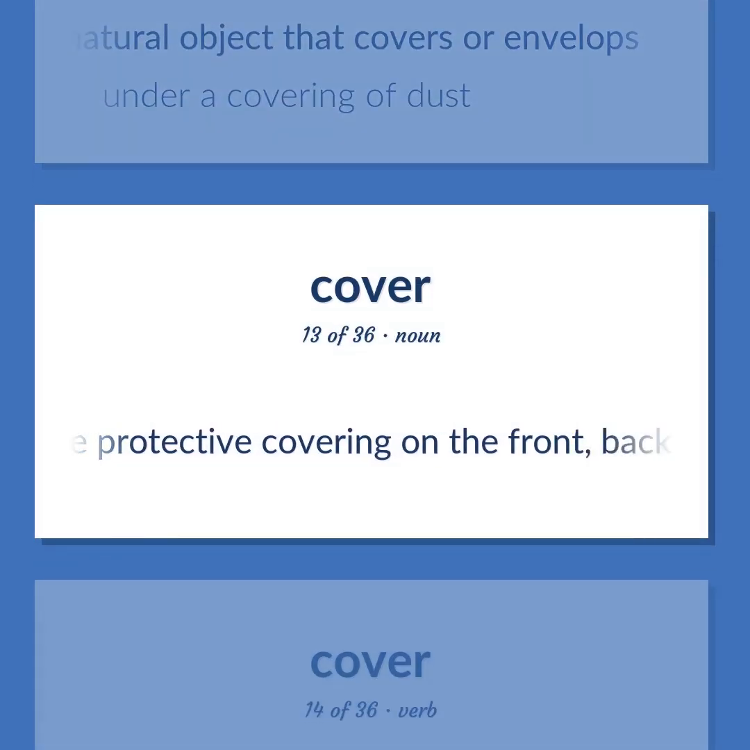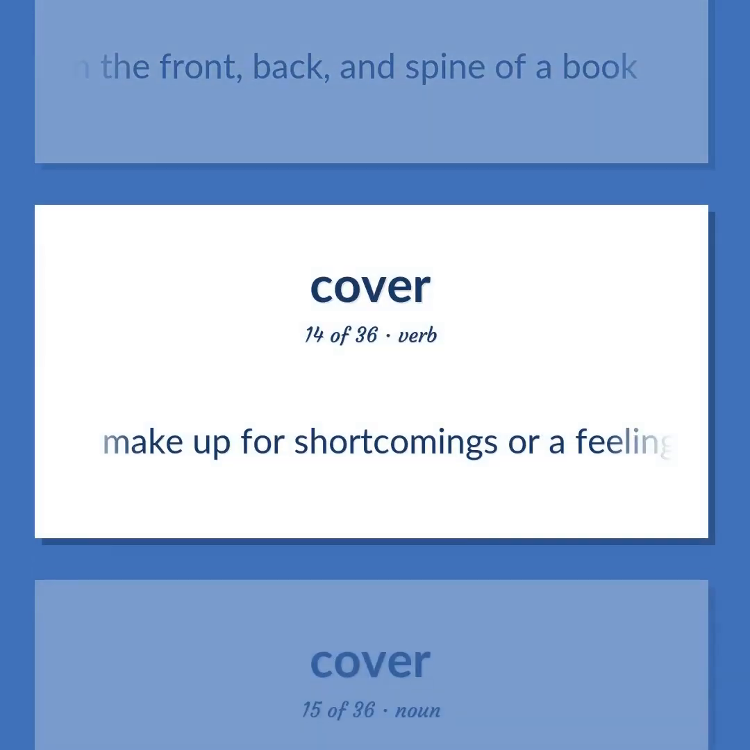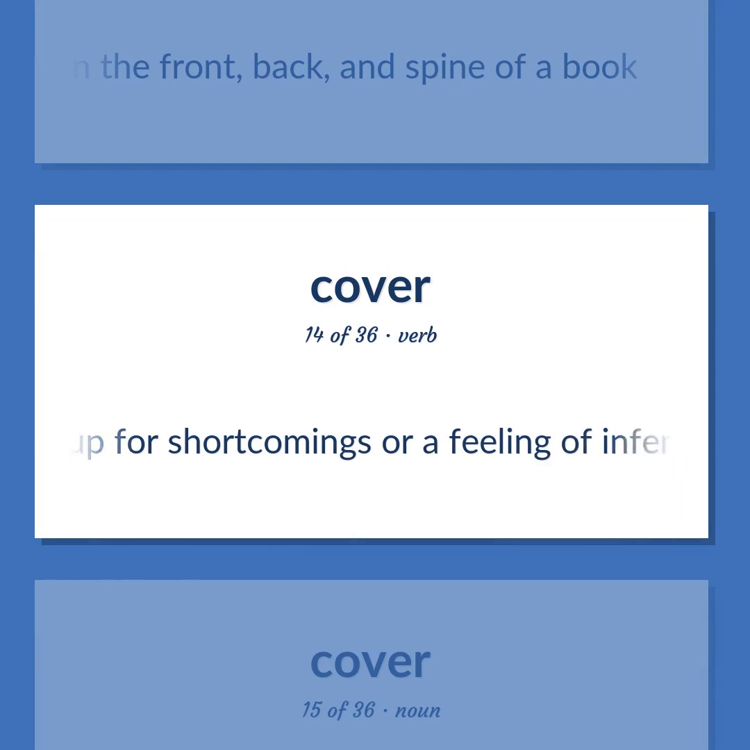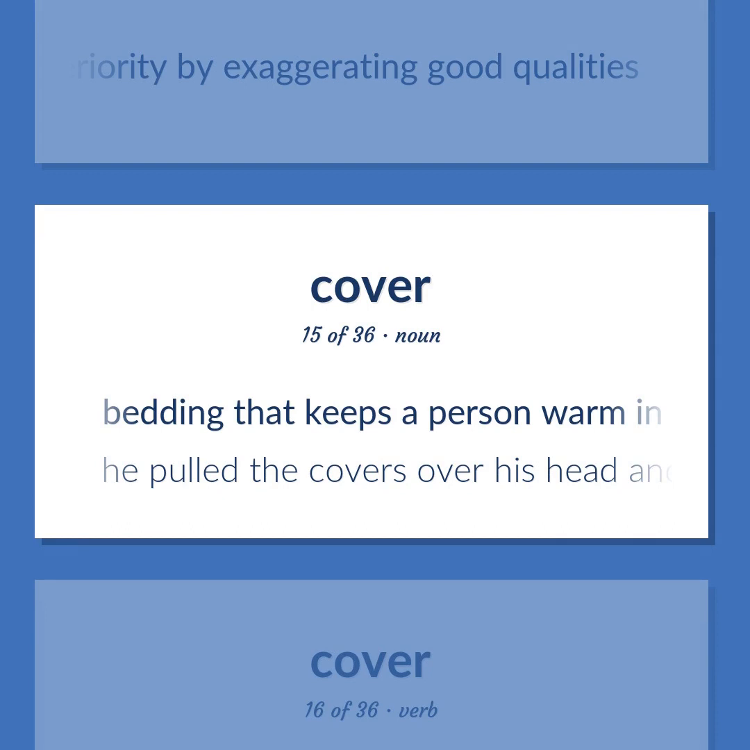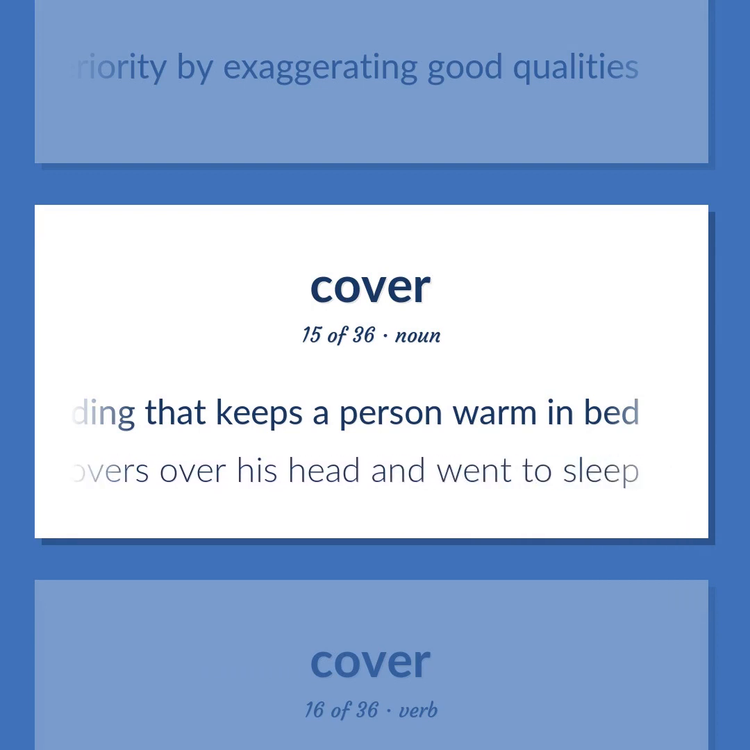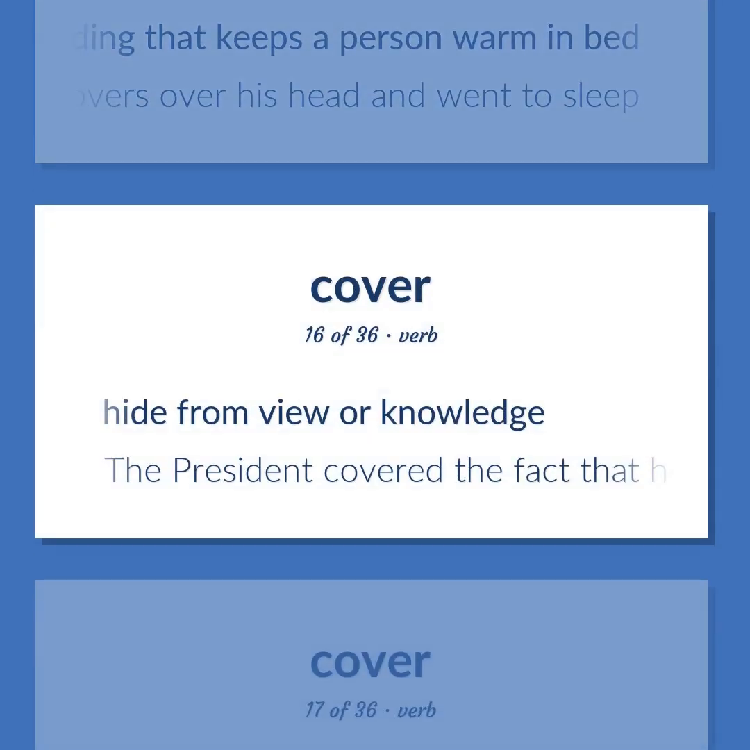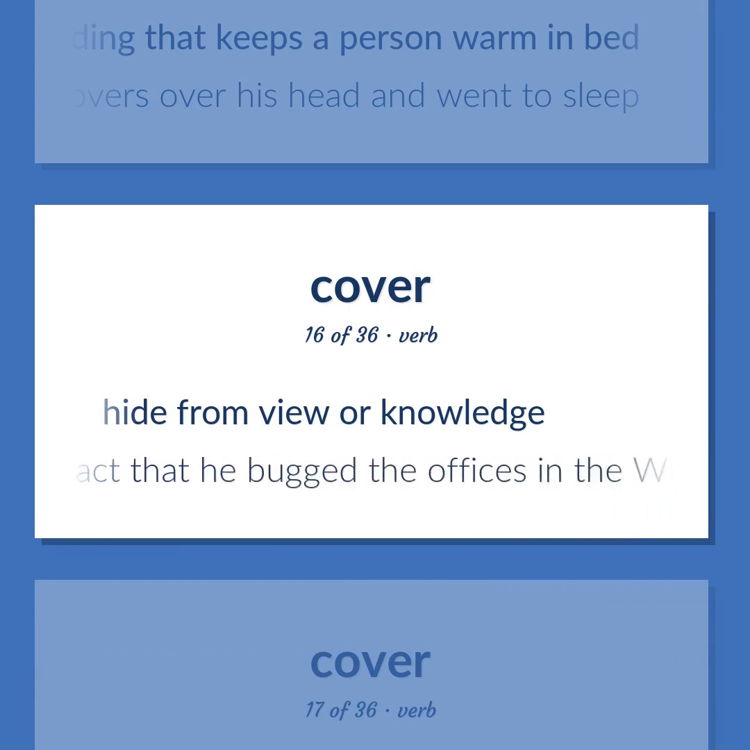The protective covering on the front, back, and spine of a book. Make up for shortcomings or a feeling of inferiority by exaggerating good qualities. Bedding that keeps a person warm in bed. He pulled the covers over his head and went to sleep. Hide from view or knowledge. The president covered the fact that he bugged the offices in the White House.